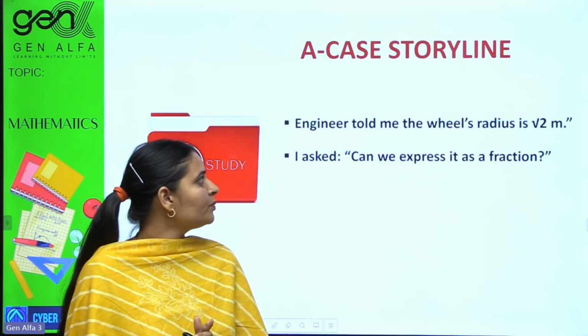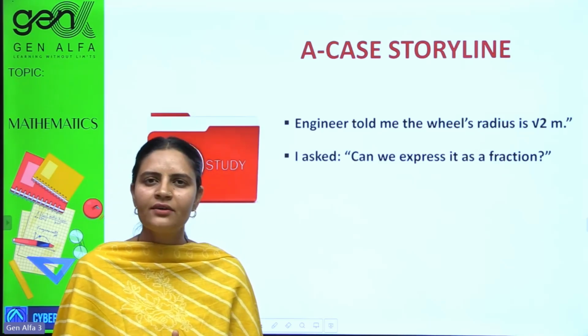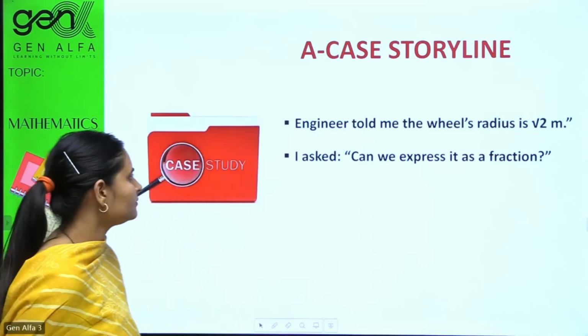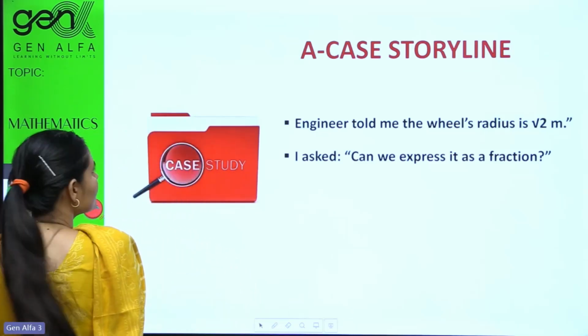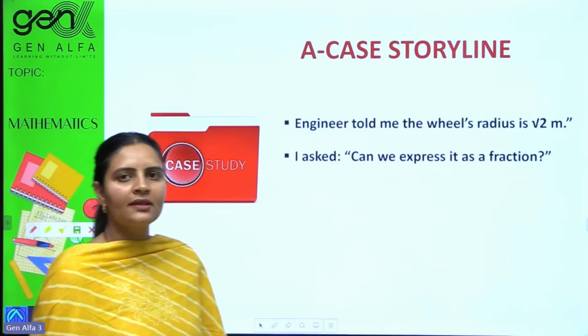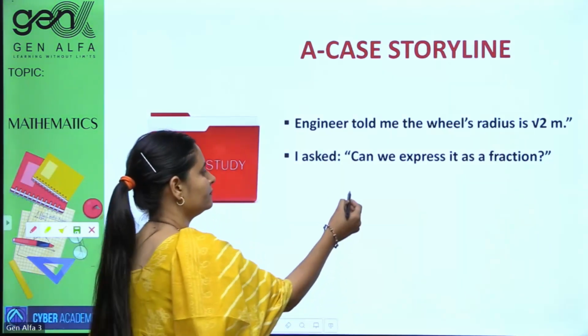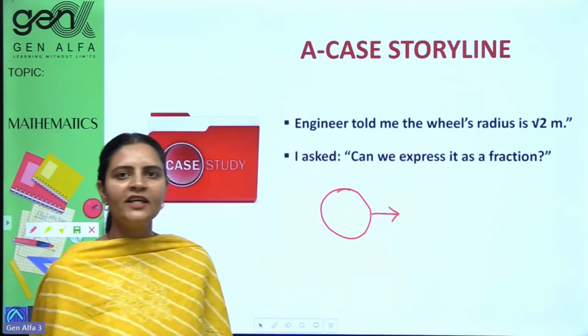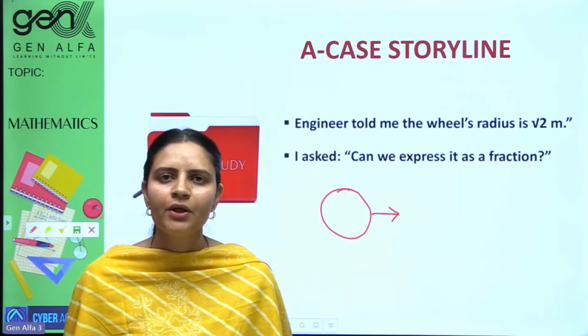An engineer told me the wheel's radius is under root 2 meter. I asked, can we express it as a fraction? Under root 2 is what?